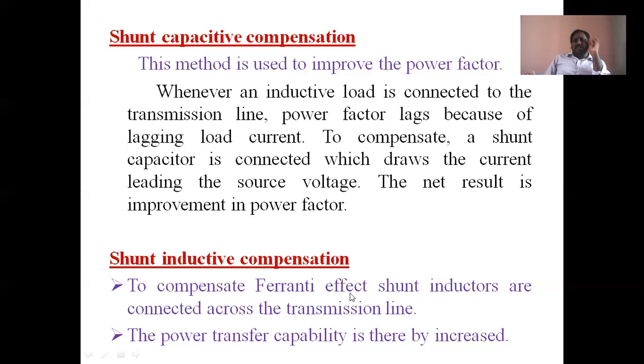Anyway, what is the need of compensation? Compensation is provided for the enhancement of power transfer capabilities. Enhancement of power transfer capabilities means to transmit more amount of power without losses and also with quality of power.